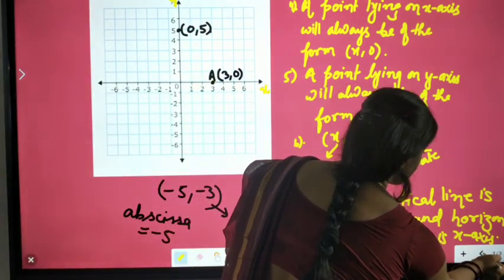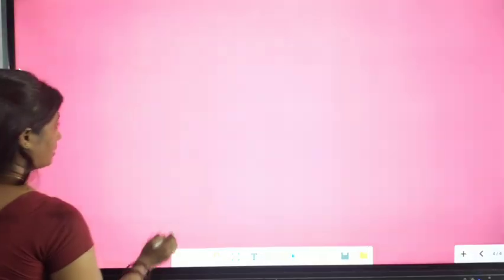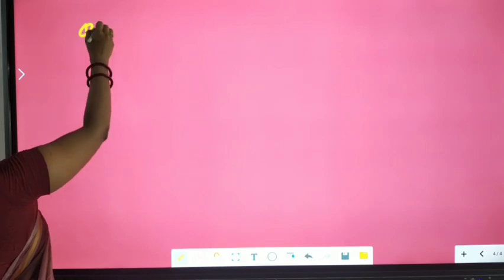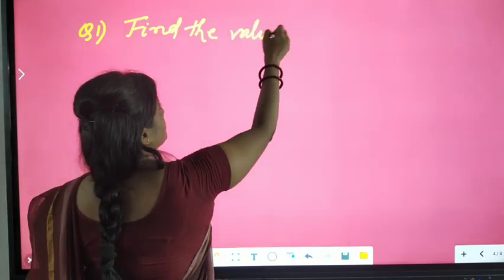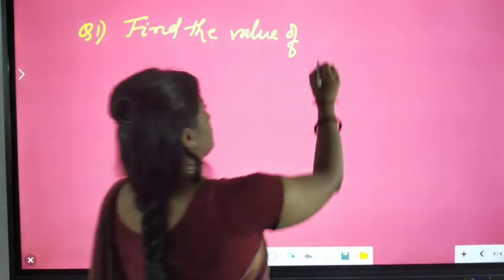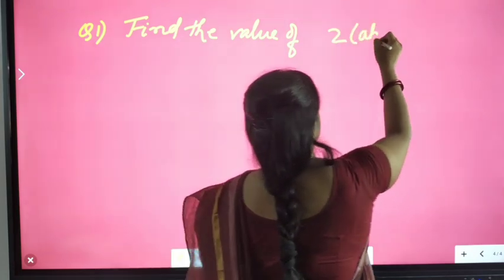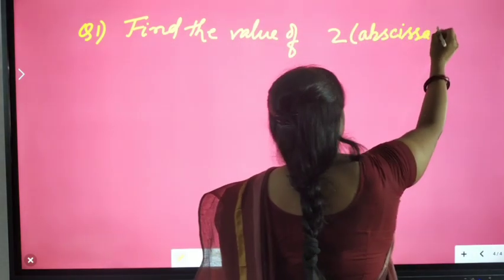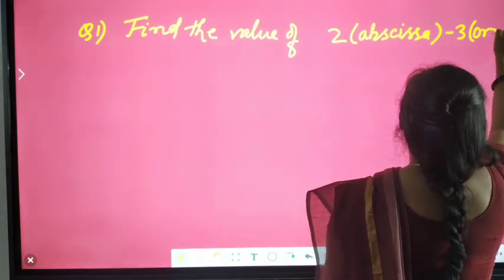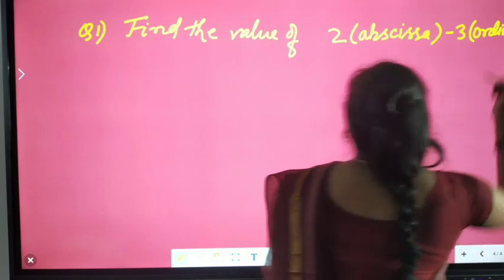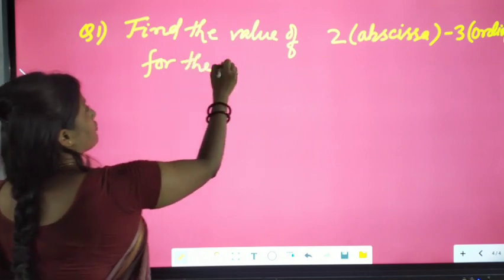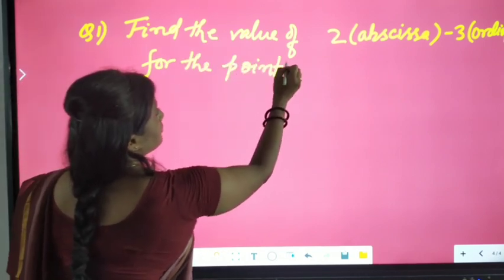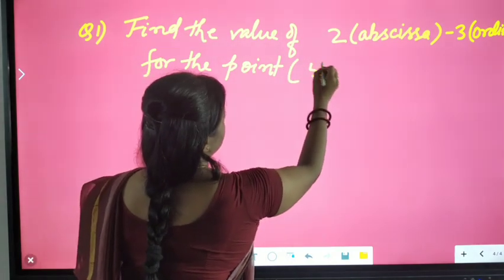Okay, just look here. Suppose there is a question: find the value of 2 abscissa minus 3 ordinate for the point (5, 3).